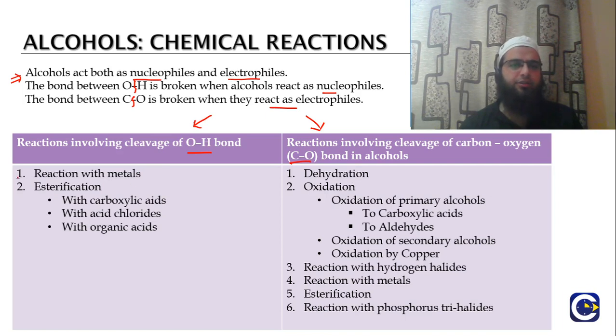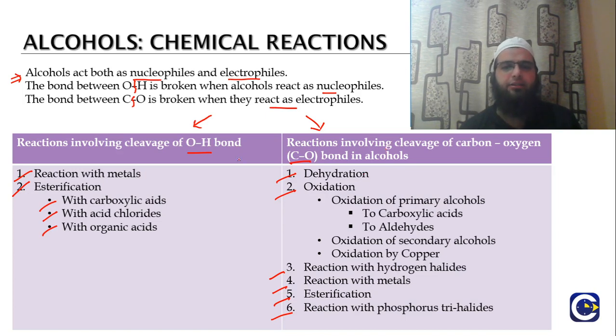in this section. We'll be discussing the reaction of alcohols with the metals, their esterification with carboxylic acids, with acid chlorides, with organic acids. We'll discuss the dehydration reaction, oxidation reaction, reaction with hydrogen halides, and with phosphorus trihalides. These are the different reactions that we'll be discussing under this section.